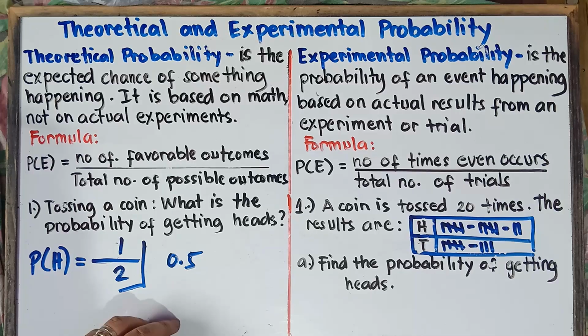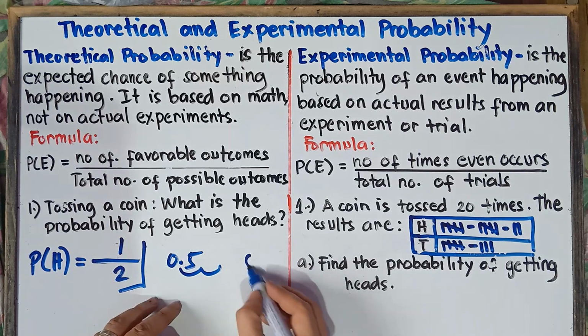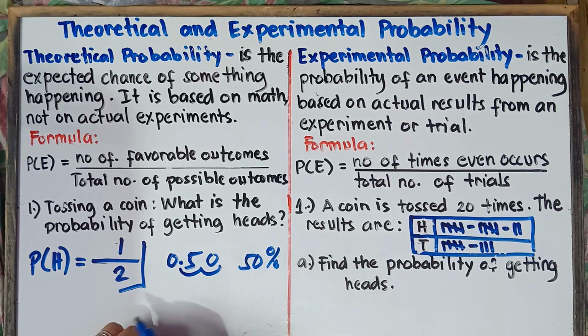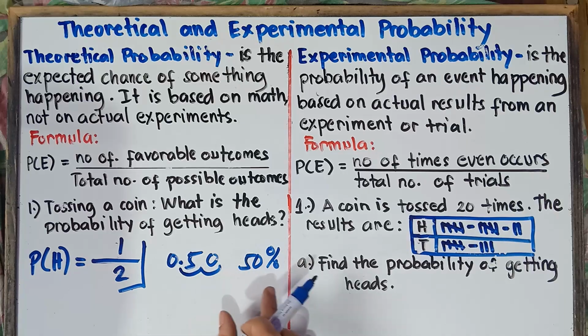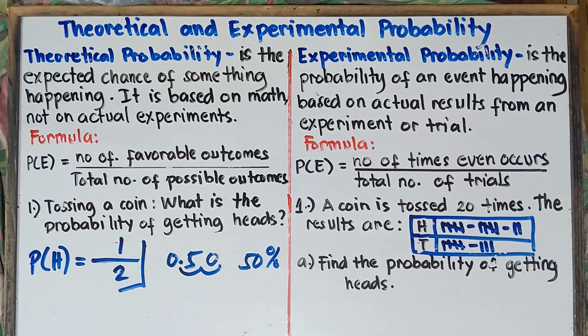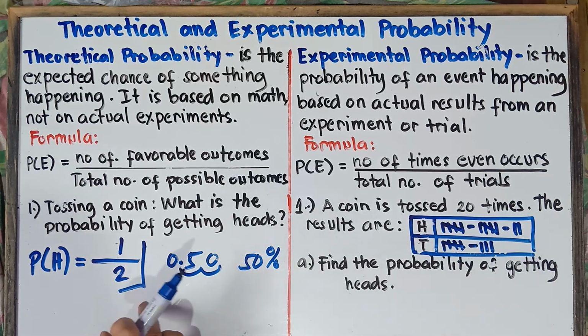And if you want to change this into percent, simply move the decimal point twice to the right, so that would be equal to 50%. So 1/2 is equal to 0.5, and in percent, 50%. But once again, no need to change it. Having a fraction for the answer in probability is okay, class. Most of the answers will be fractions. So 1/2, class, is okay.